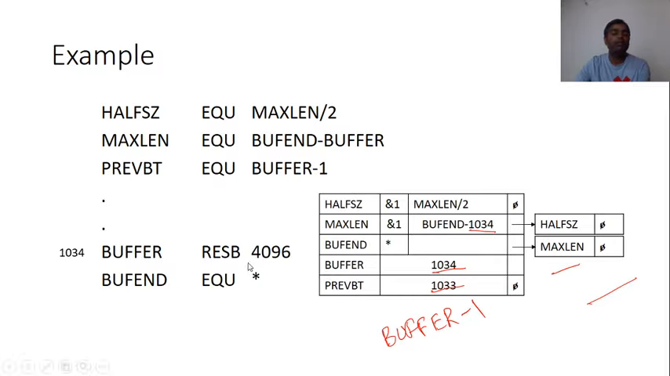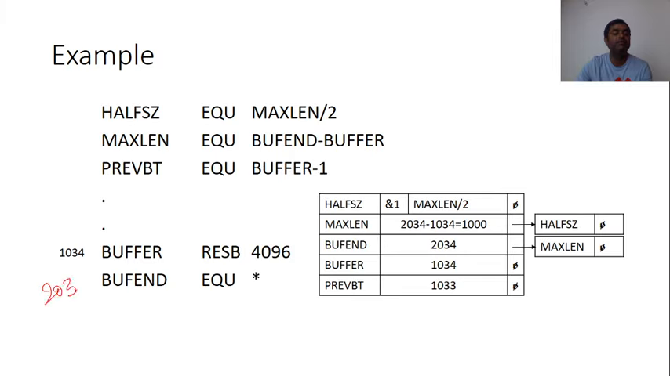Now, after this point, we will read buffend. Now, I am able to find out the value of buffend. You can see here, if this is 1034 and I am reserving 4096 bytes, 4096 in hexadecimal is 1000. We have to add 1000 here. If I add 1000 to 1034, the next value is 2034. The value of buffend will be 2034. Now our buffend has been defined.